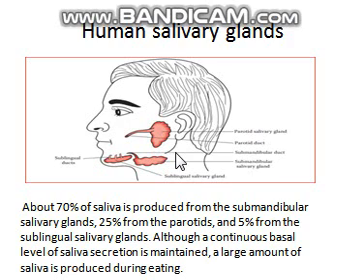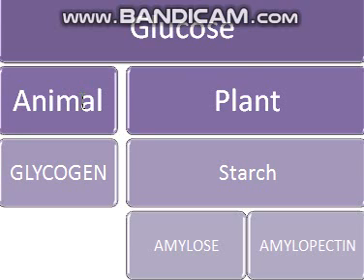Now the next thing is the role of the enzyme that you are studying. The role of the amylase enzyme is to hydrolyze polysaccharides. So you should be well aware of what a polysaccharide is. A polysaccharide is a polymer of a sugar. And what is the monomer? Here the sugar is glucose. This glucose is present in plants as well as in animals, but in different forms. In animals it is present in the form of glycogen, whereas in plants it is present in the form of starch. Now starch is a mixture of two polymers.